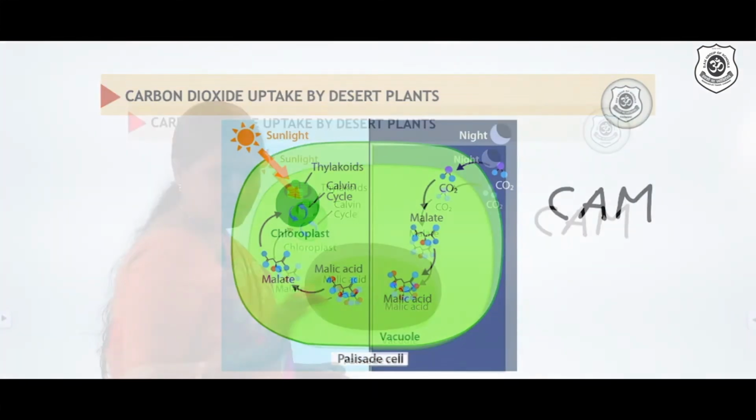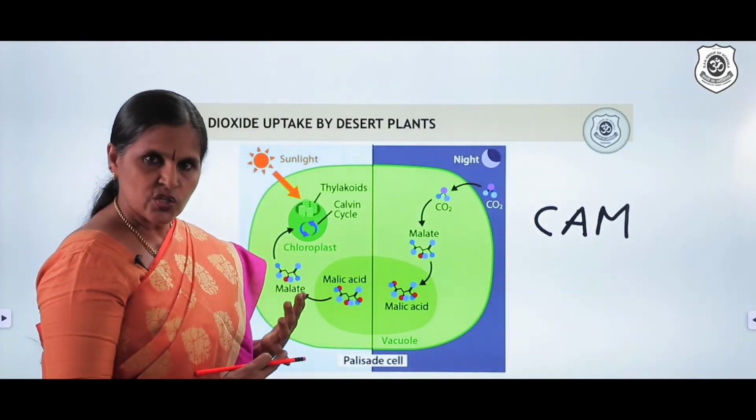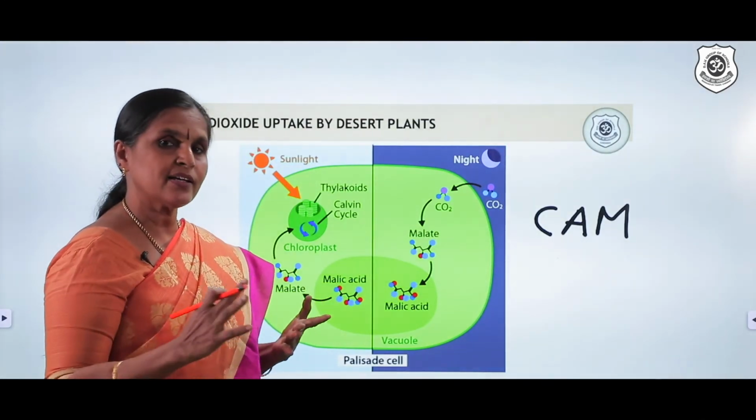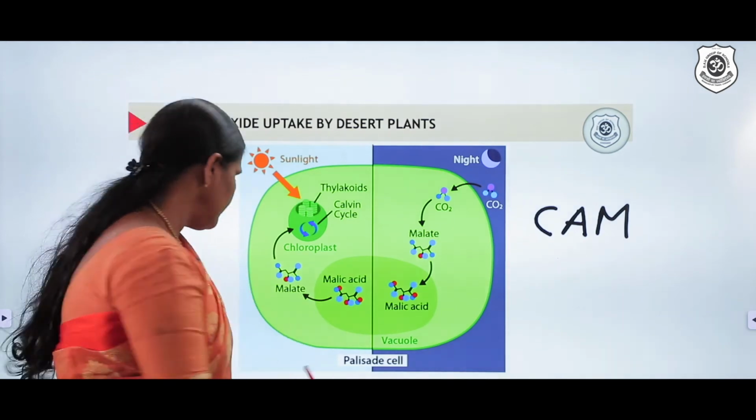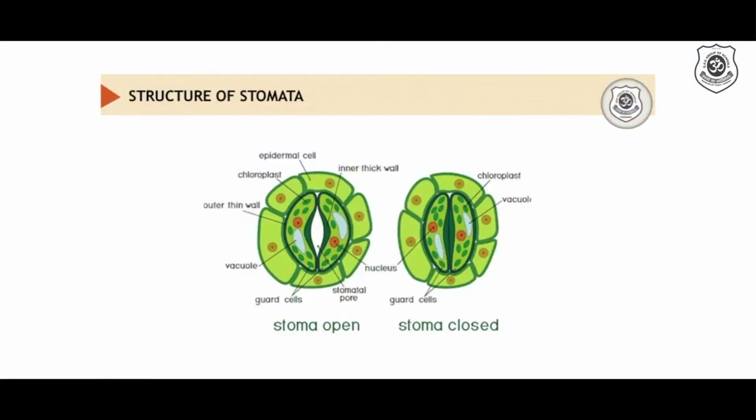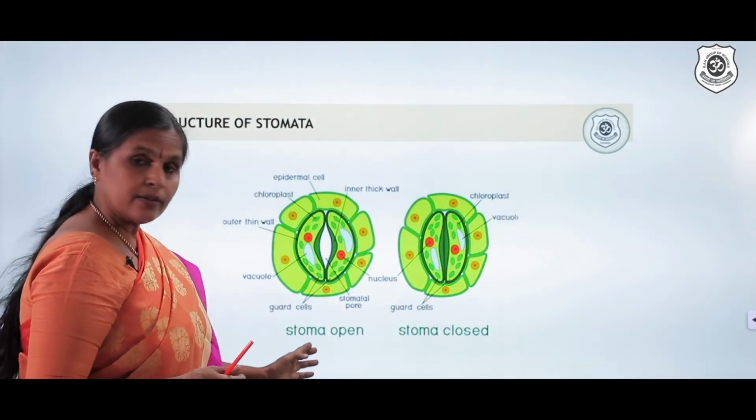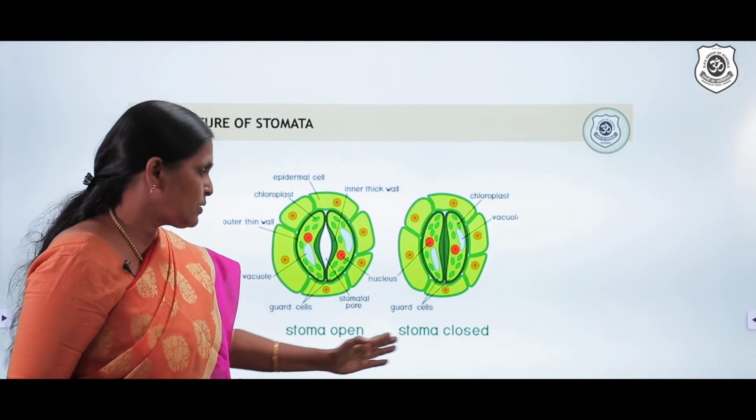pathway. Not necessary to write. You can just write crassulacean acid metabolism. In higher classes, you'll study this in detail. Now, I told you about stomata, but I didn't say anything about the structure of stomata. Now, you can just see here the structure of stomata. Here, the diagram shows open stomata and closed stomata.